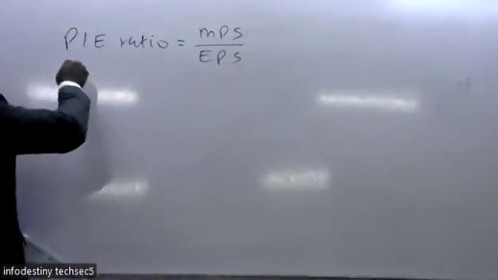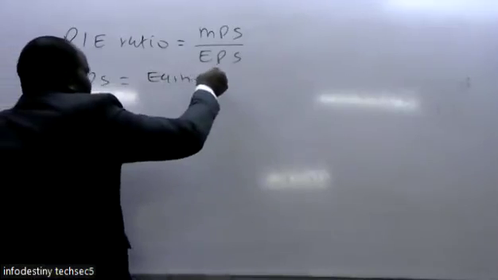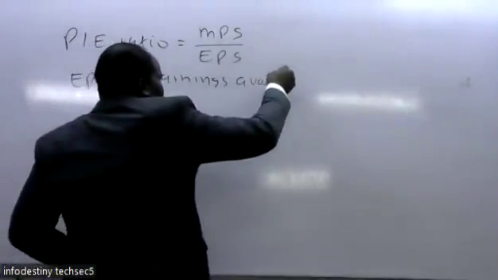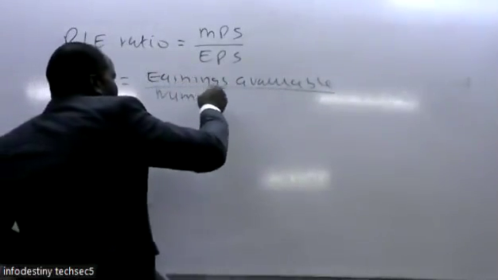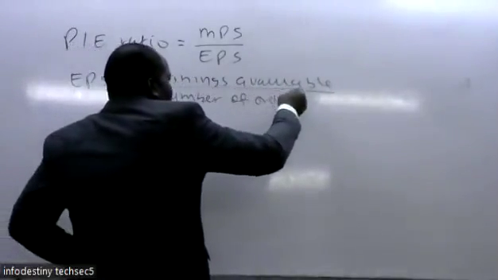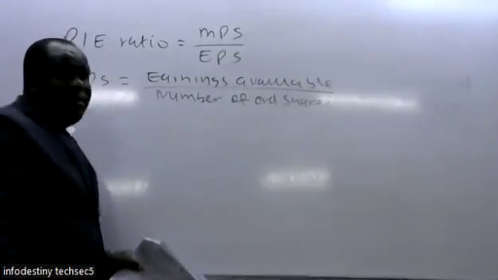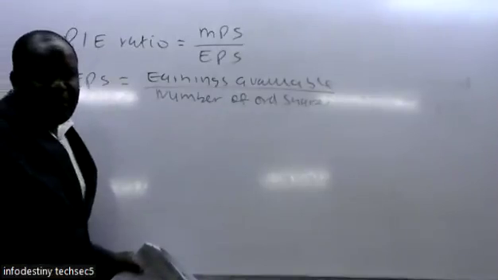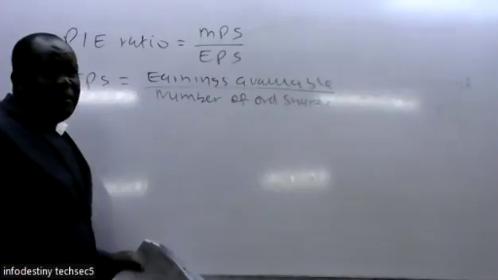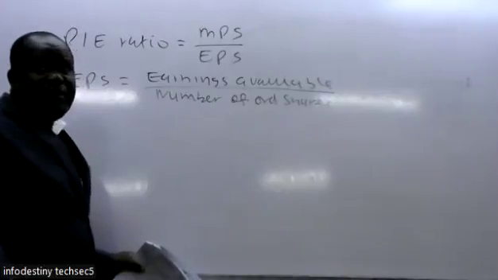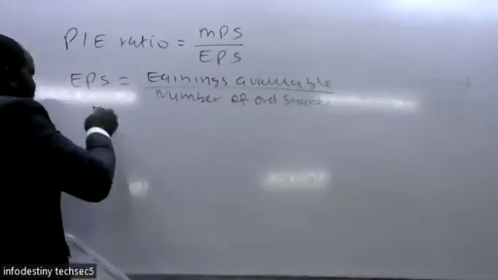To calculate the earnings per share, you simply take the earnings available and divide by the number of ordinary shares. Earnings available means earnings attributable to the ordinary shareholders. That is what should be your earnings. So we start with the one for Water Limited.